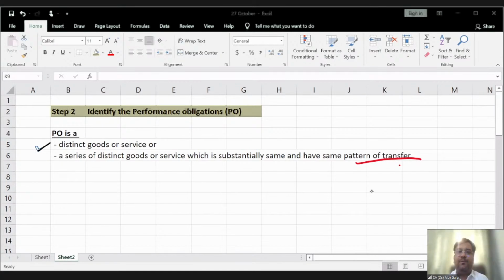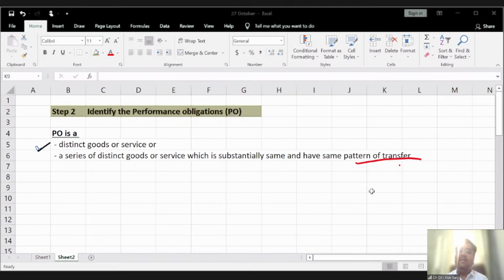But do you think your newspaper vendor will ask money every day? Your newspaper vendor will raise your invoice for a particular month, right? For 1 month. And customers are paying on a monthly basis or a quarterly basis or a yearly basis, whatever it may be.